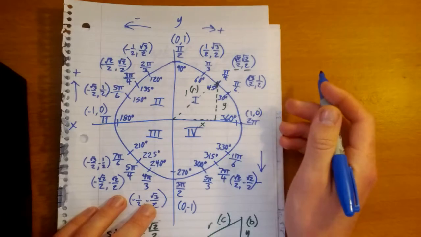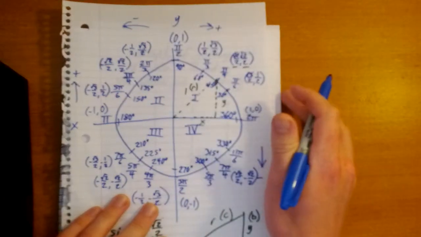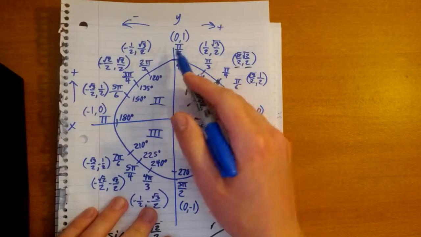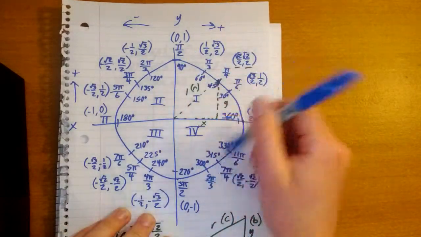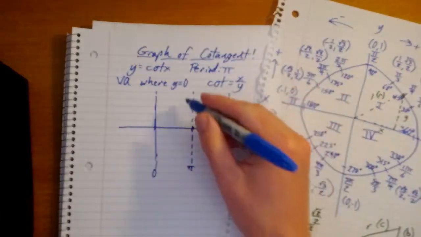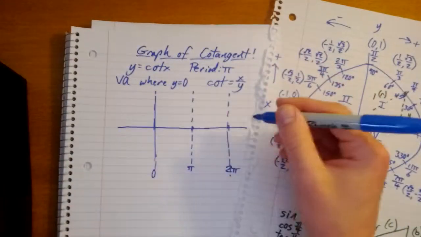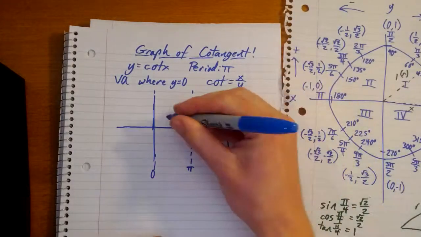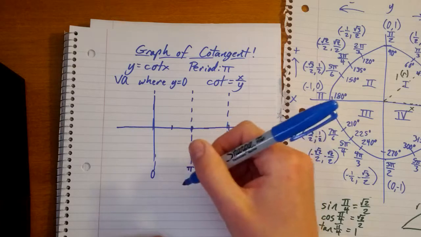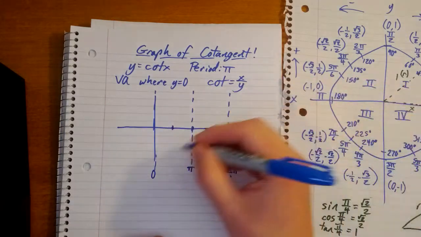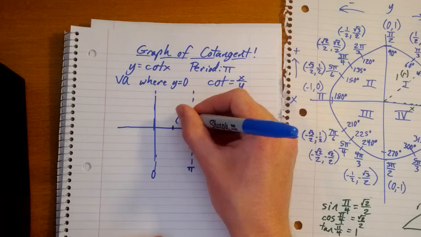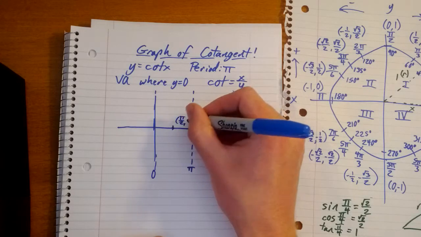Okay, let's take a look. How do I explain this? Well, there'll be x-intercepts at pi over 2 and 3 pi over 2, 5 pi over 2. Everywhere where on tangent there was a vertical asymptote, on cotangent there's going to be an x-intercept. So let's just take this, pi over 2, and I will explain it. There is an x-intercept at pi over 2. So this is, let's put it right here, pi over 2, 0.